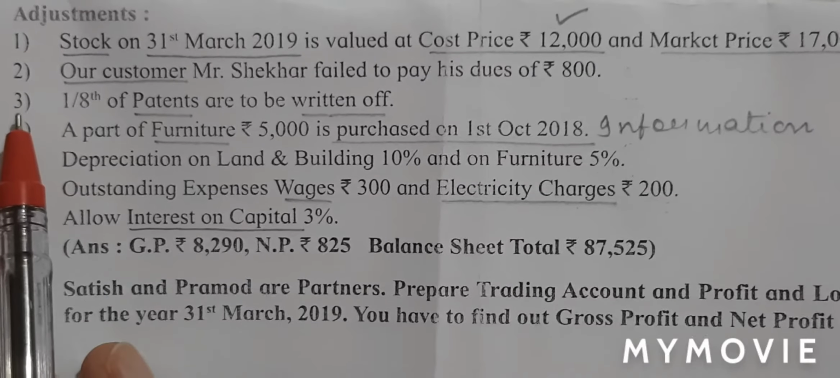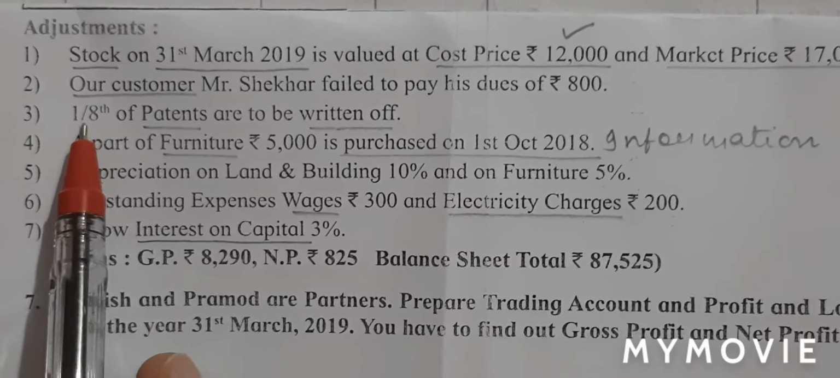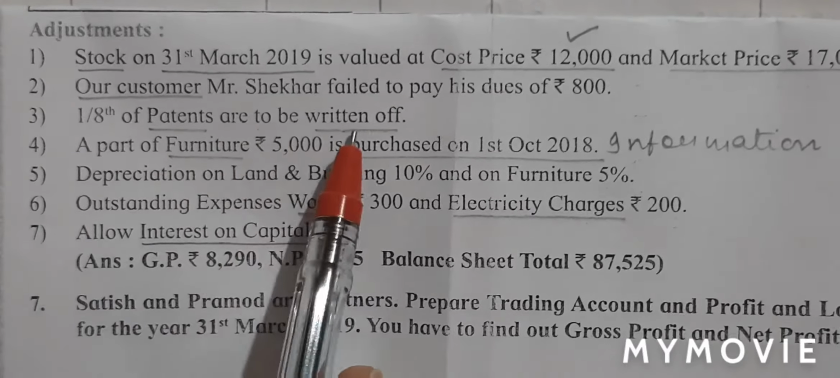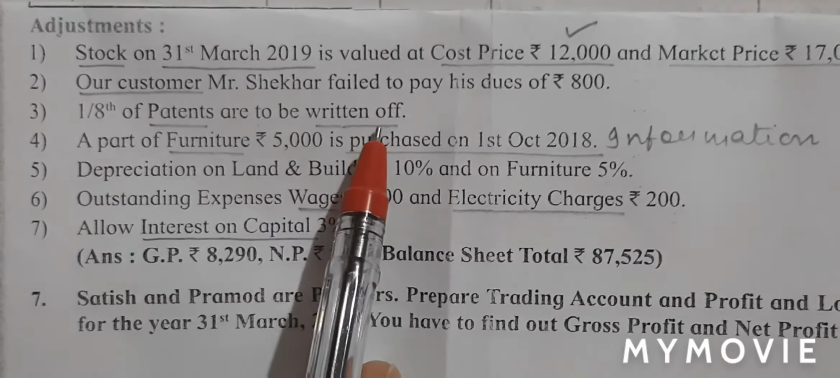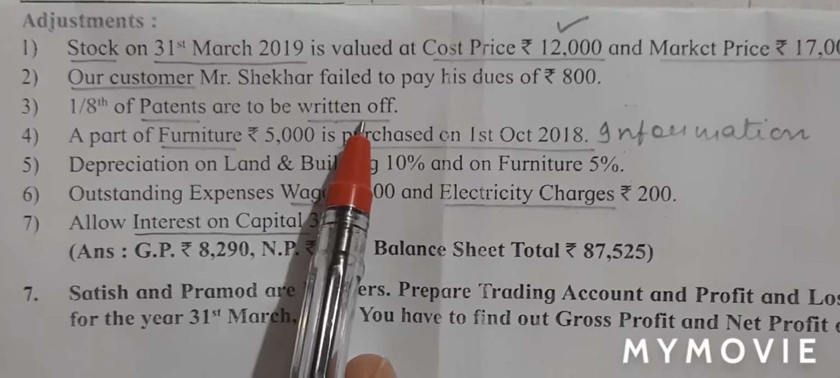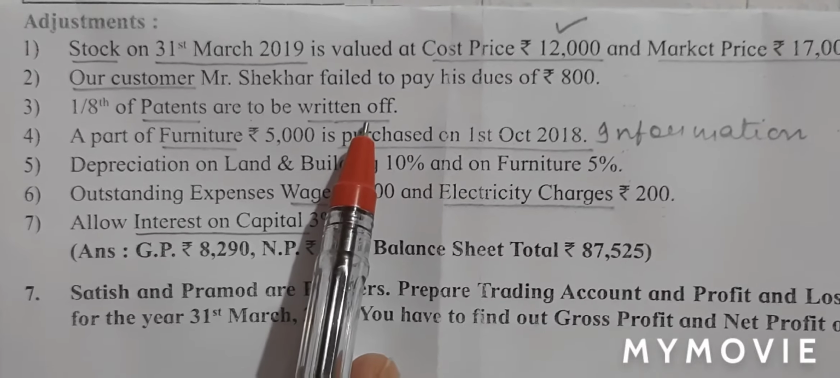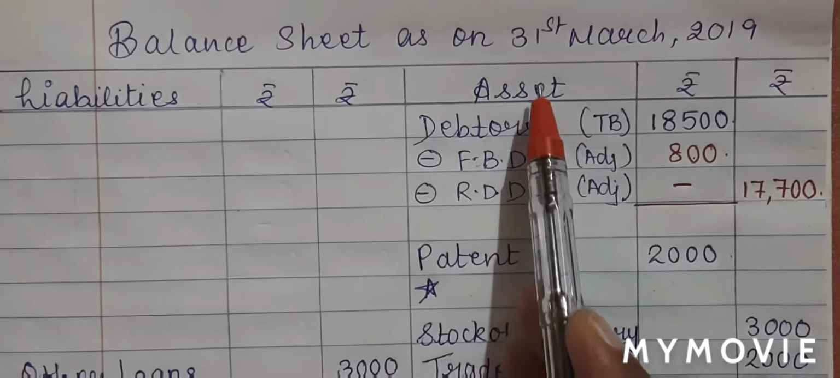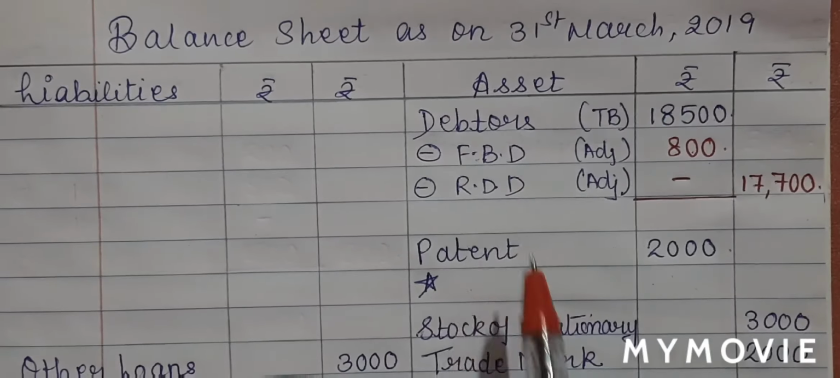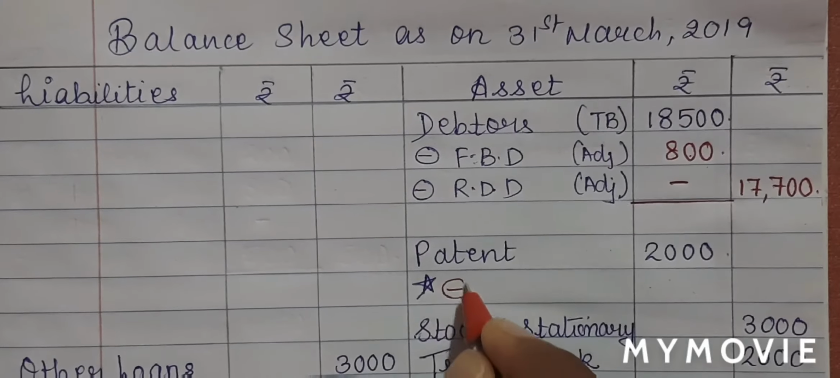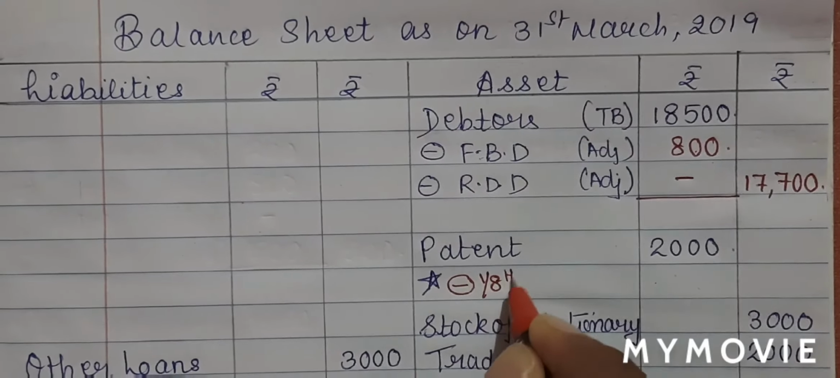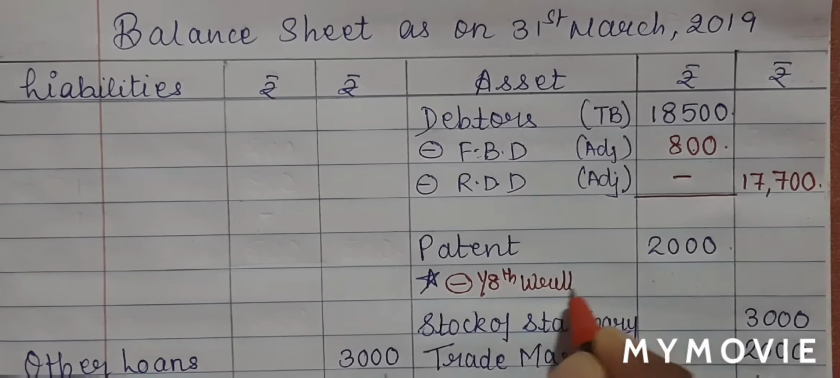Let's move on to our adjustment number 3. 1/8 of the patent are to be written off. I told you, students, written off is like my depreciation. So let us do our first effect. So on my asset side, I have already written patent. I'll say less 1/8 to be written off.